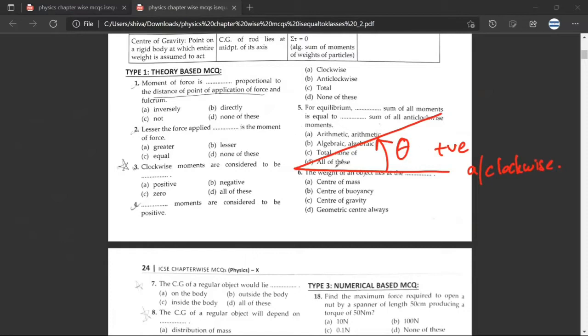So this is a positive angle, while this is a negative angle. This seems to be a bit counterintuitive at first, but that is how angles are measured. And that is how the movement can be considered positive, that in this direction, it will be considered positive. Question number 4. Dash moments are considered to be positive. So anti-clockwise, B. Shabash.